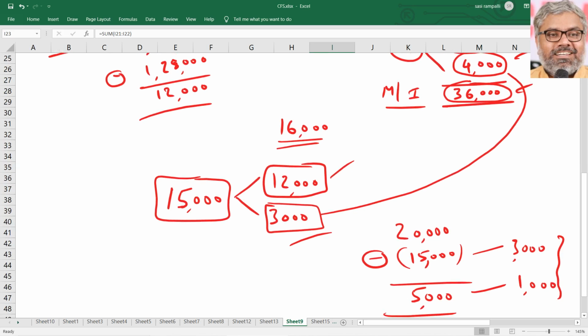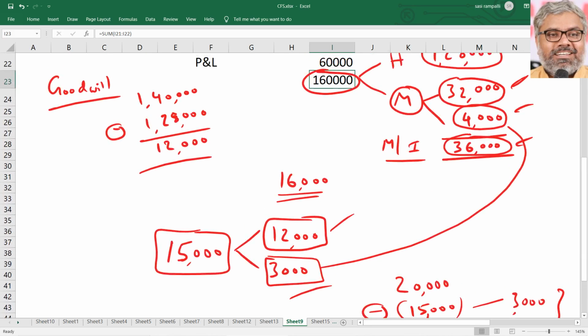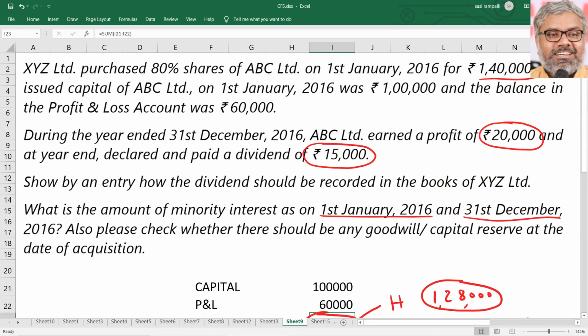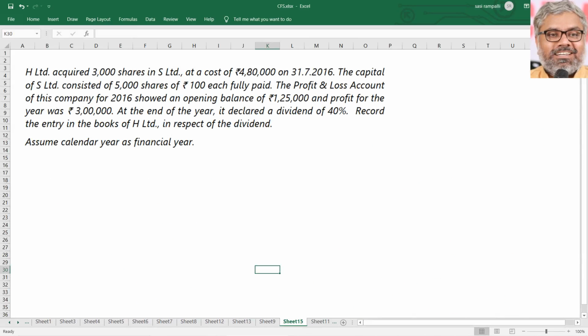Is this a share of the P&L account balance also? Yes, it is both. Put together it is 4,000. So every point in this chapter has to be very clearly observed in the question, and then we have to dissect it according to the information and requirement of the question carefully.